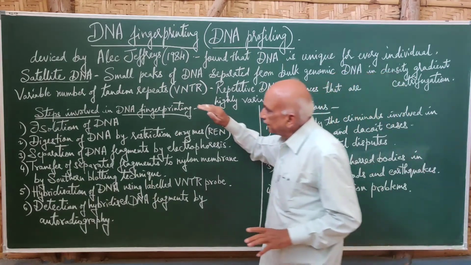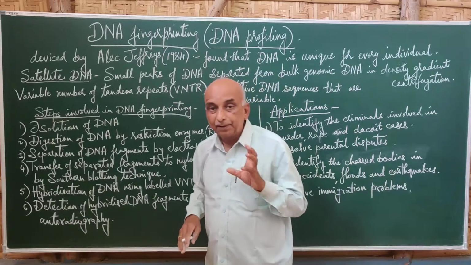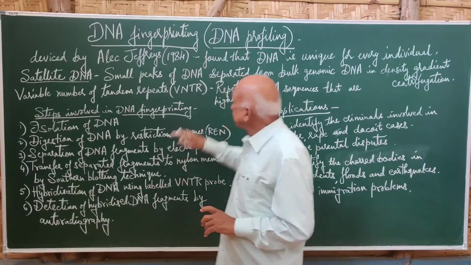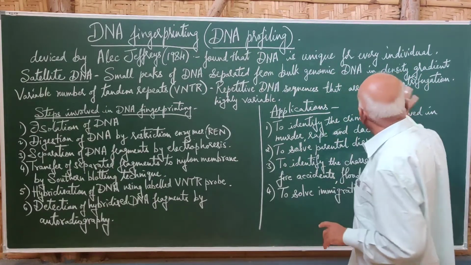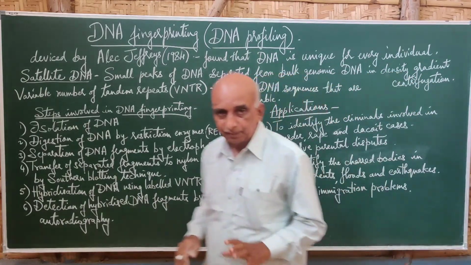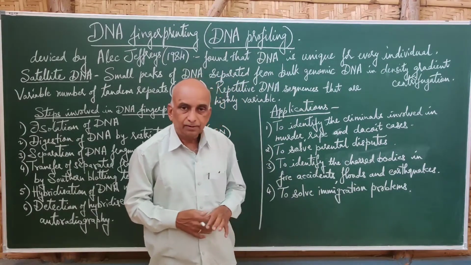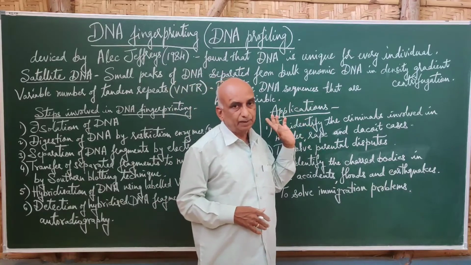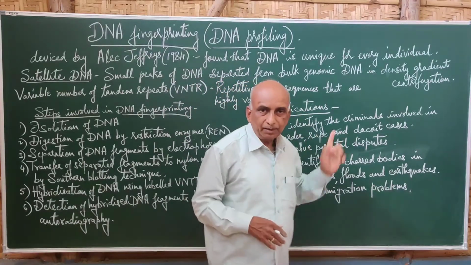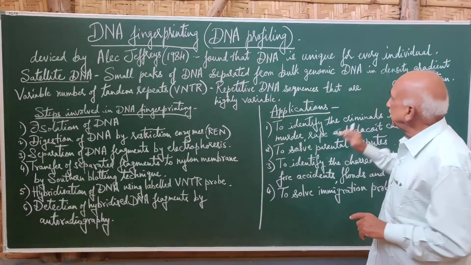Satellite DNA means the DNA of repeated sequences that is separated from the bulk genomic DNA by density gradient centrifugation. This is the process we used in the Meselson and Stahl experiment with cesium chloride, but here it is a different material, though the process is one and the same.